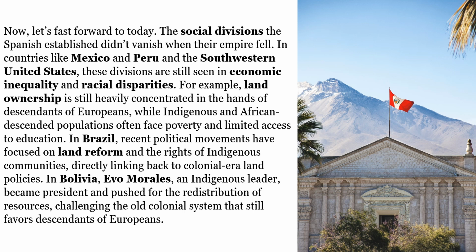In Brazil, recent political movements have focused on land reform and the rights of indigenous communities, directly linking back to colonial-era land policies. In Bolivia, Evo Morales, an indigenous leader, became president and pushed for the redistribution of resources, challenging the old colonial system that still favors descendants of Europeans.